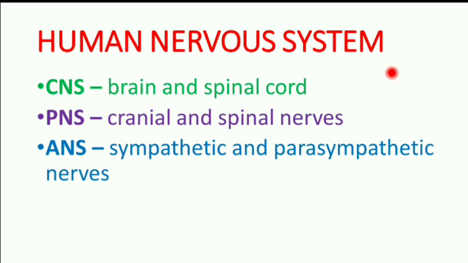Human nervous system is differentiated into CNS, PNS and ANS. Central nervous system consists of brain and spinal cord. It acts as a center for information processing and control. Peripheral nervous system consists of nerves of brain and nerves of spinal cord, that is 12 pairs of cranial nerves and 31 pairs of spinal nerves. Autonomic nervous system consists of sympathetic and parasympathetic nerves.